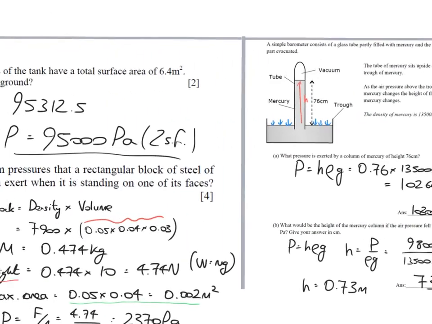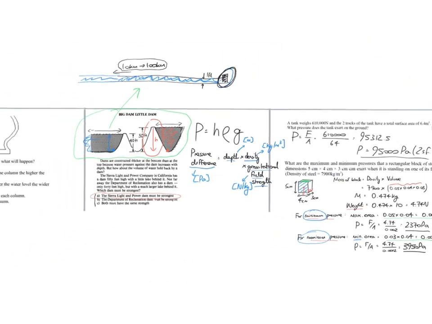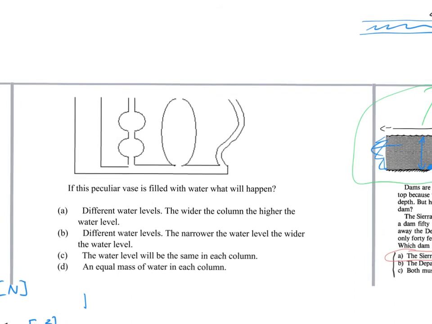One final little problem. You may have seen these before. This is Pascal's vases. So I'm going to fill this with water. So imagine pouring water into here. Which of the following situations is going to actually be the case and why? So pause the video and think. The answer in 3, 2, 1.